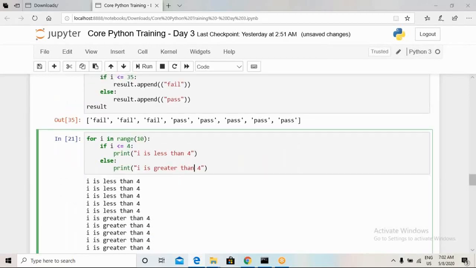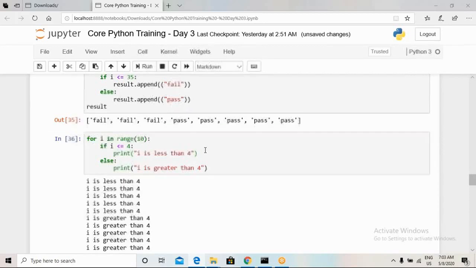Again, a different example: I wanted to print all the numbers which are less than 4, or I wanted to see whether a number is less than 4 in this range statement. If the number is not less than 4, then I will print that the number is greater than 4. If a number is less than 4, then I will print i, or the number is less than 4. So for that we can use such a type of coding.